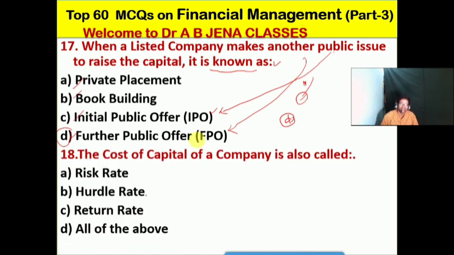So next one we will see: the cost of capital of a company is also called what? A pertinent, vital MCQ. A, it's the risk rate, B, it's the hurdle rate, C, it's the return rate, D, it's all the above. No doubt friends. So B is the right option for this MCQ. So the cost of capital of a company is known and called the hurdle rate.